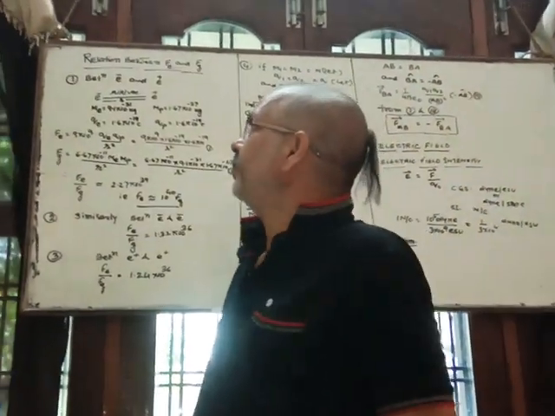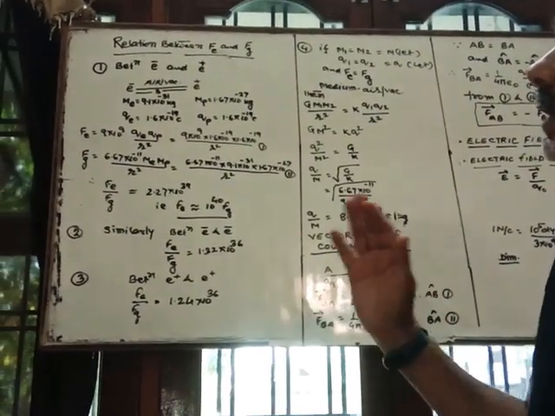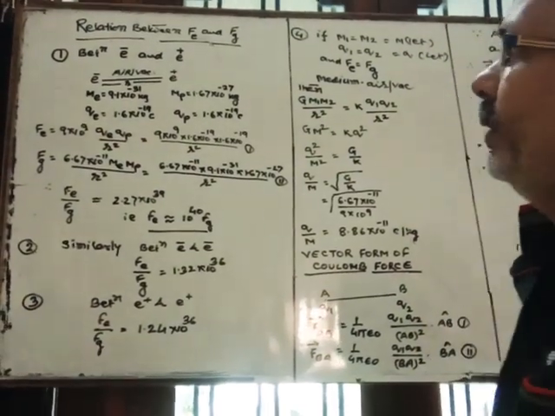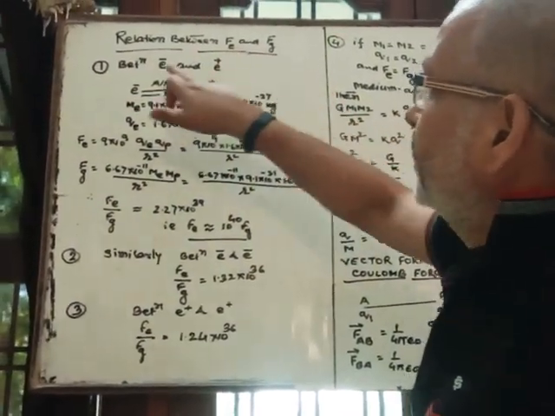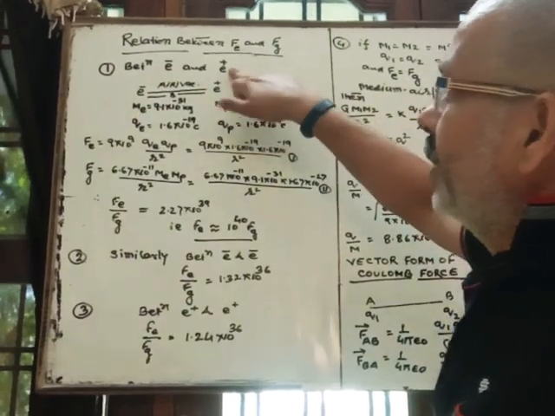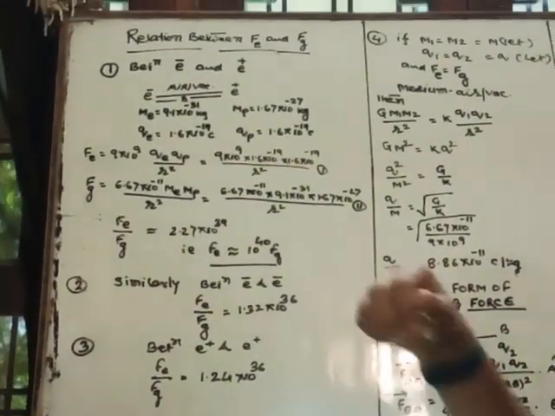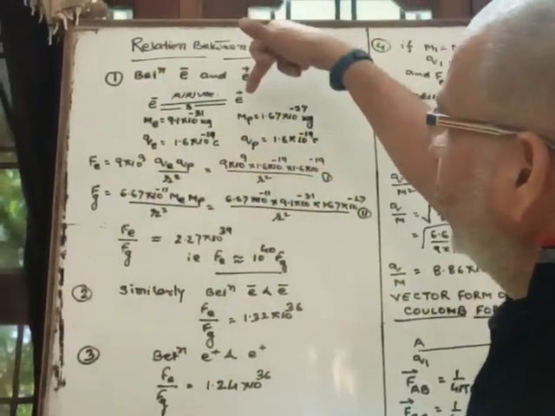In the previous class we discussed electrostatic force and its properties. Now we will discuss the relation between electrostatic force and gravitational force. Let's first see the relation between electrostatic force and gravitational force between an electron and a proton. Suppose we have two charged bodies, one is an electron and the other is a proton.